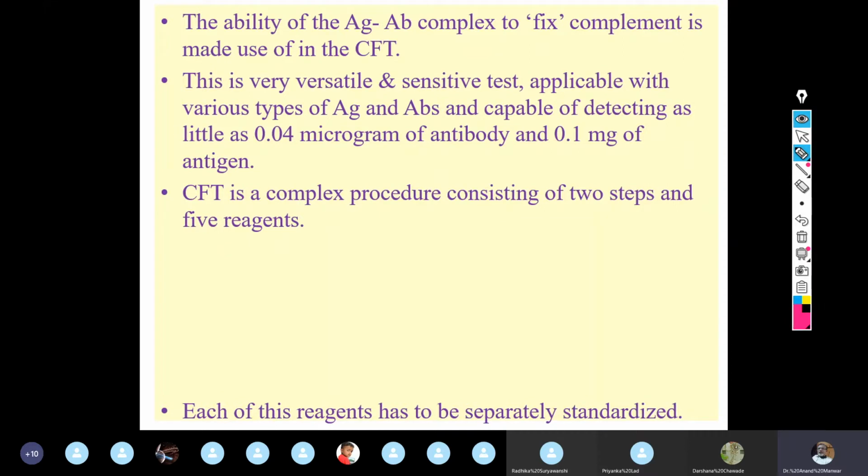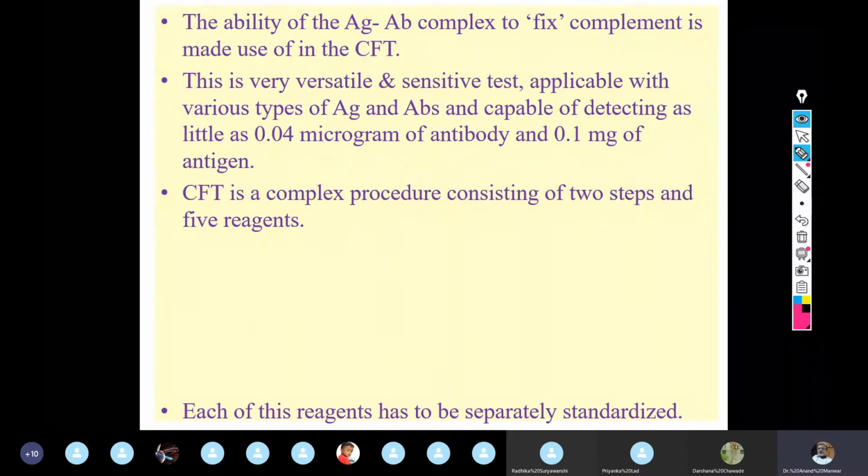So therefore this test is considered a highly versatile test and is highly sensitive also for detection of both antigen and antibody. See, precipitation reaction, we have stated that it is highly sensitive for detection of antigen. Agglutination reaction is highly sensitive for detection of antibody. But complement fixation test is equally sensitive for detection of antigen as well as antibody. As little as 0.04 microgram of antibody and 0.1 milligram of antigen can be easily detected by complement fixation test.